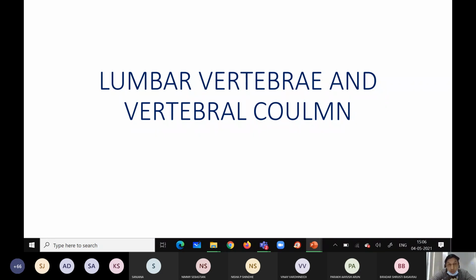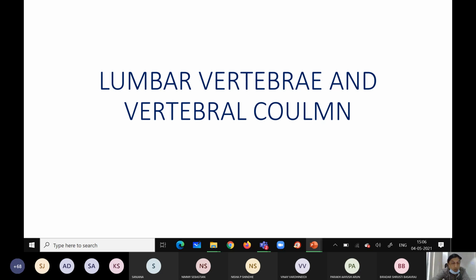Regionwise they are divided into cervical, thoracic, lumbar, sacral and coccygeal. Today we will discuss the lumbar vertebrae and briefly the vertebral column, which has very important clinical and applied aspects.